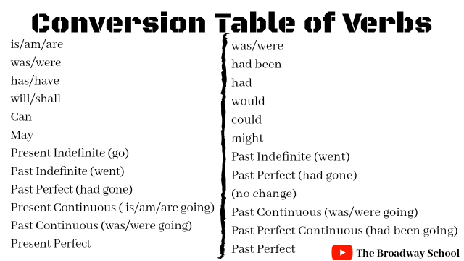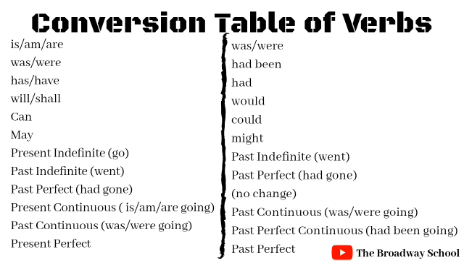Conversion table of verbs. While changing the speech of a sentence we must keep these conversions in mind. Is, am, are is changed into was, were. Was, were is changed into had been. Has, have is changed into had. Will, shall is changed into would. Can is changed into could. May is changed into might.